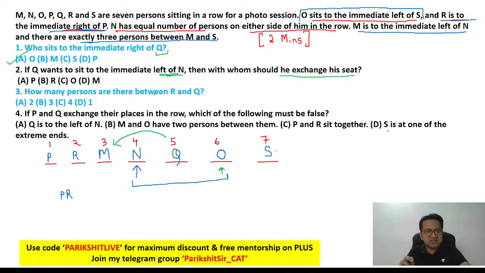He should exchange his seat with M. So answer option D. Next, how many people are there between R and Q?